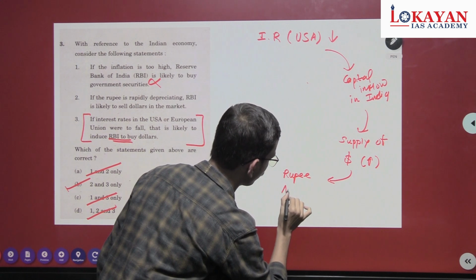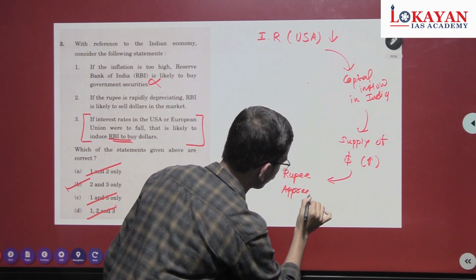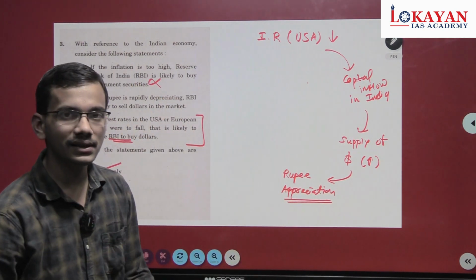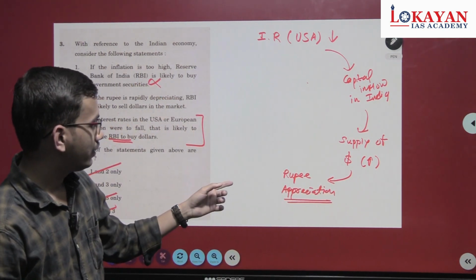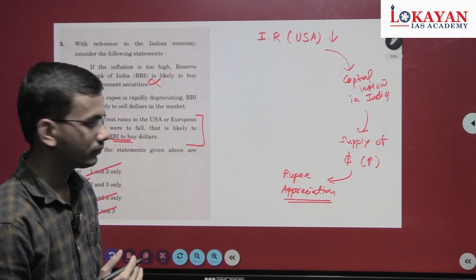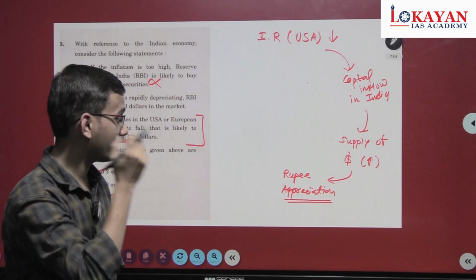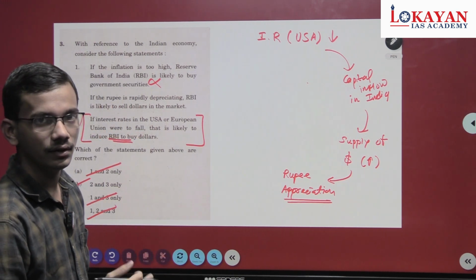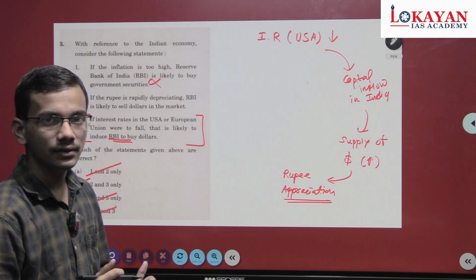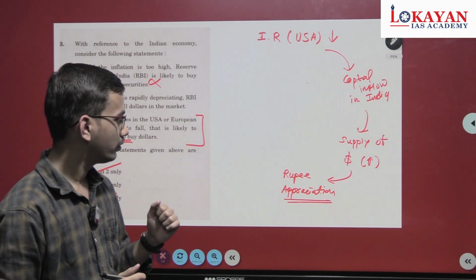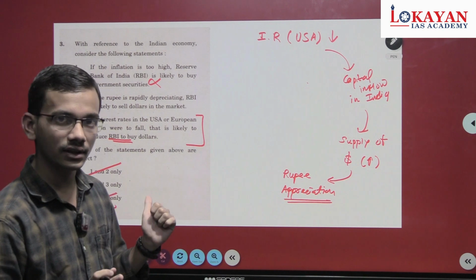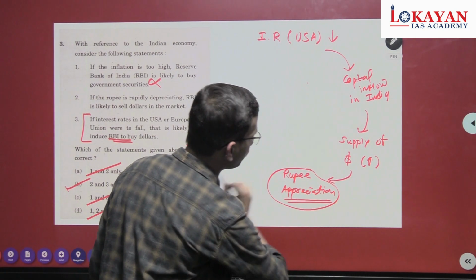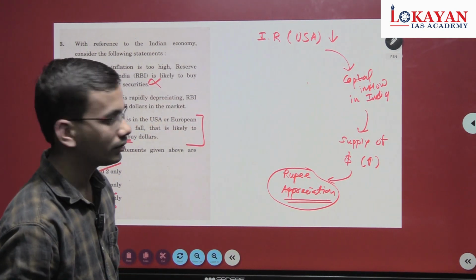Rupee appreciation. As the rupee appreciates, exports will become costlier, and exporters will be at less advantage. How will they be at less advantage? We have seen it in an earlier lecture, so if you haven't watched the earlier lecture, please watch it. When the rupee appreciates, it is not beneficial for Indian exporters.